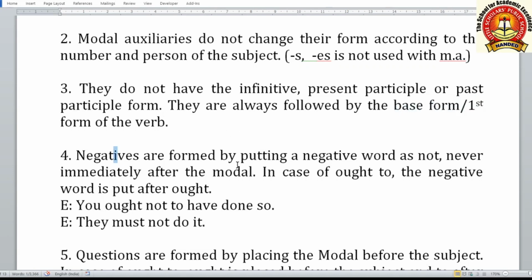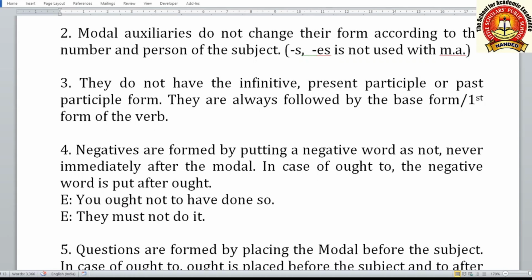Fourth, negatives are formed by putting a negative word such as not or never immediately after the modal, such as "you can never succeed without hard work," or "you cannot succeed without hard work." In case of ought to, the negative word is put after ought. "You ought not to have done so." This way you use its negative form. "They must not do it." After must you are using not to make it negative. So this is how we use negative form.